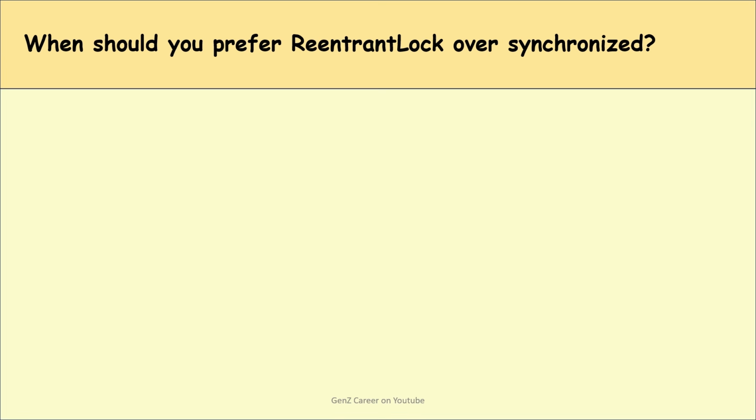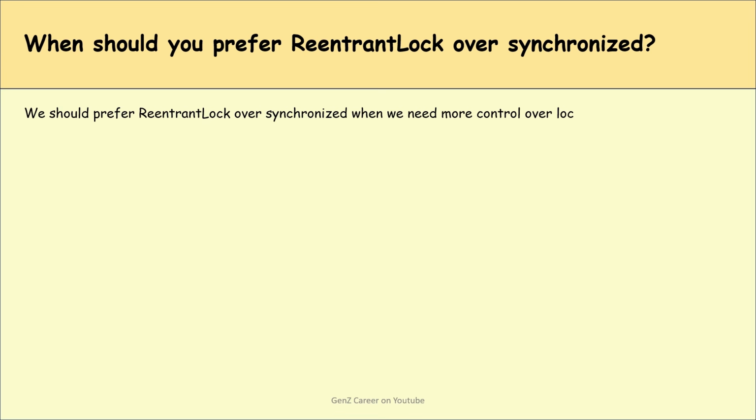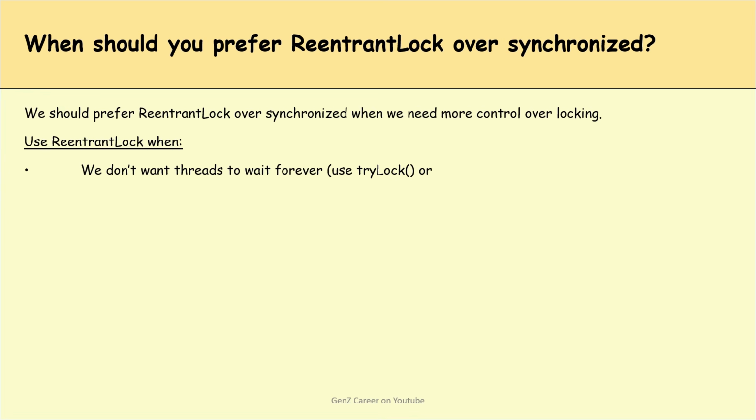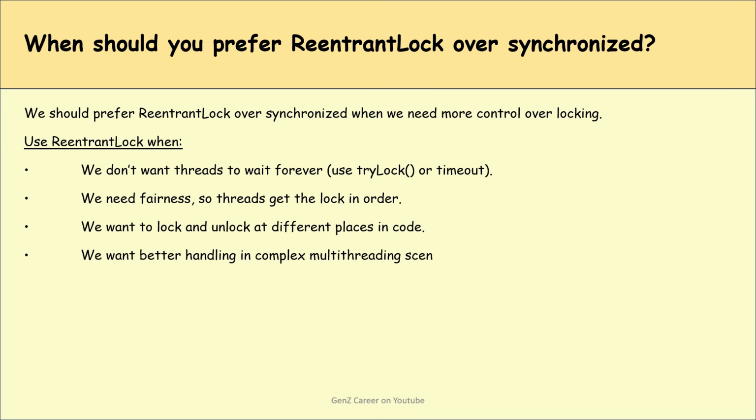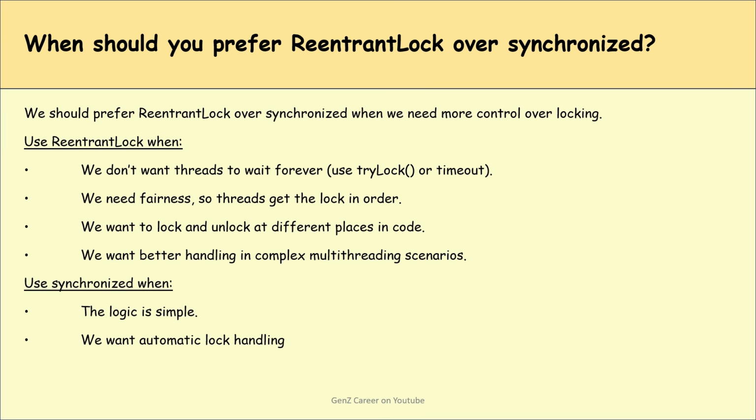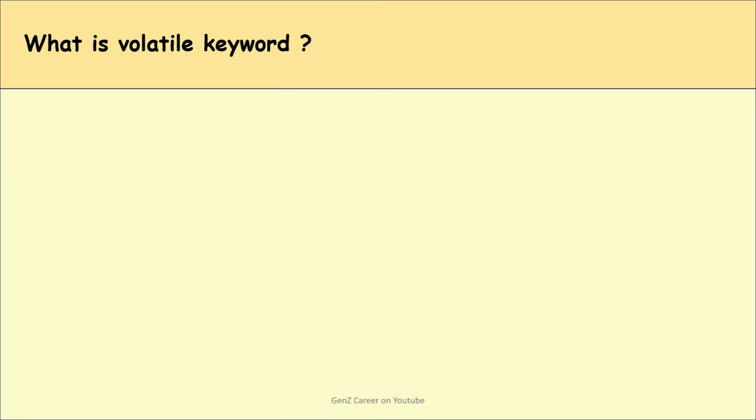When should you prefer reentrant lock over synchronized? We should prefer reentrant lock over synchronized when we need more control over locking. Use reentrant lock when we don't want threads to wait forever, when we need fairness so threads get the lock in order, when we want to lock and unlock at different places in the code, and when we want better handling in complex multi-threading scenarios. And use synchronized when the logic is simple, when we want automatic lock handling, or when readability and safety matter more than flexibility.